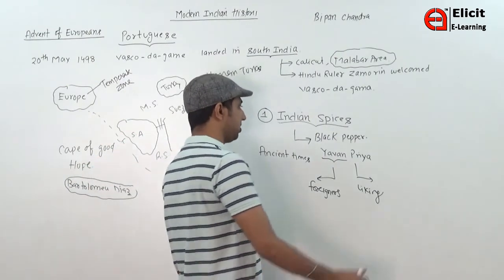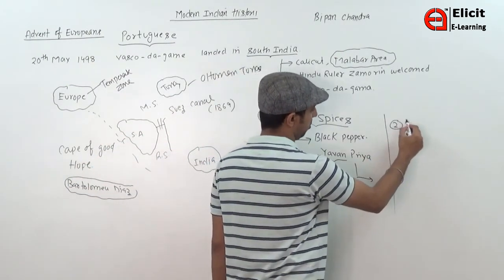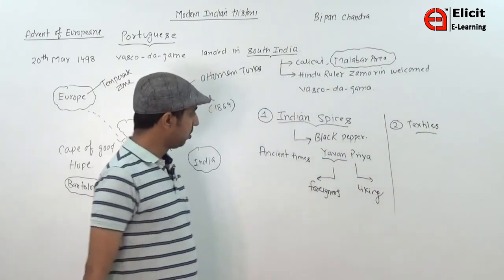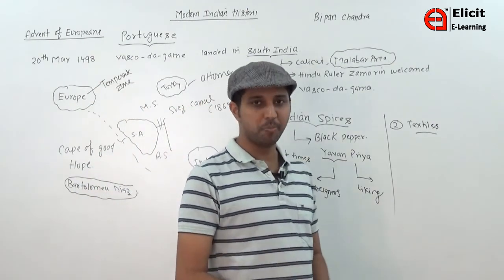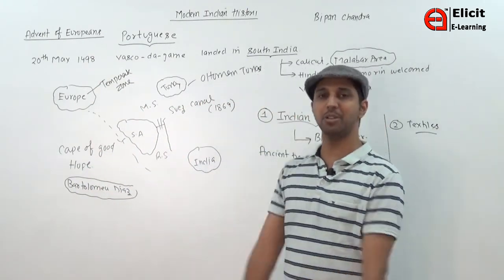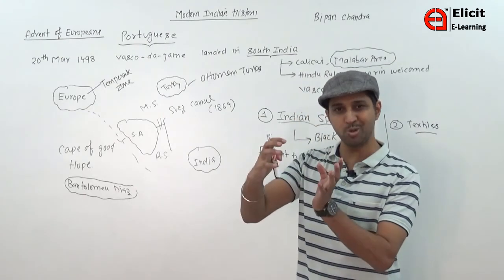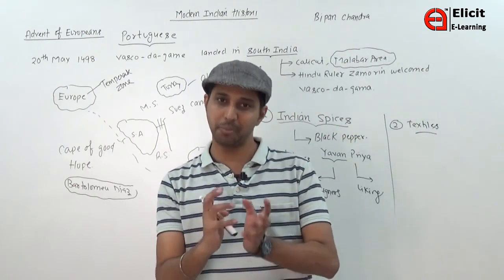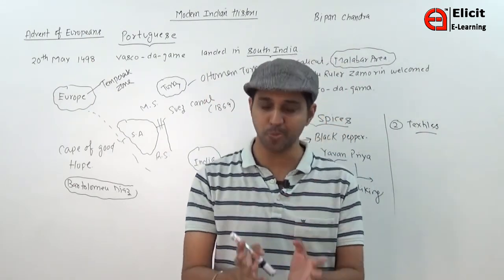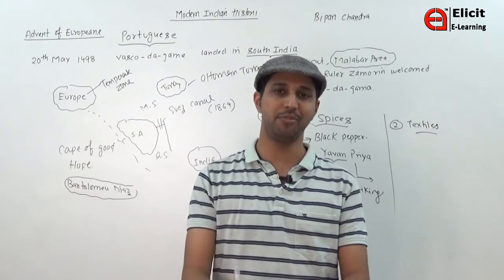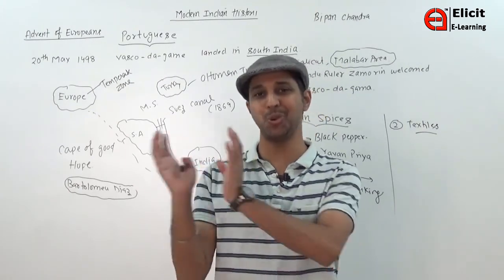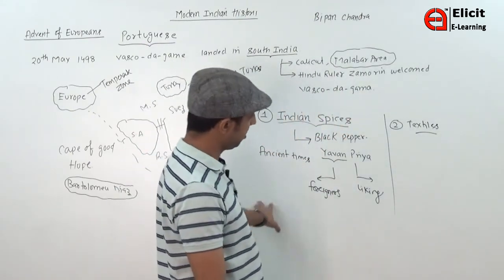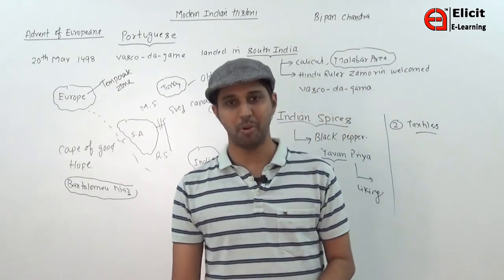Now there are many other reasons also. Next you know about textiles; we will discuss this in detail. Why was there a need for spices in Europe? Because animal slaughtering happens and there is a huge supply of meat in Europe. So Europeans wanted to preserve their meat, because without spice you cannot make your non-vegetarian food tasty. For that purpose Europeans came to India. So these are the reasons. After this we will examine textiles.